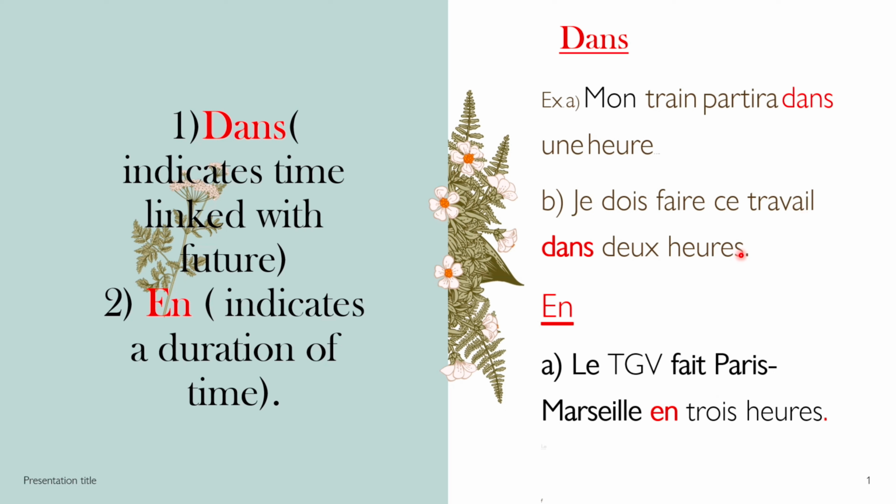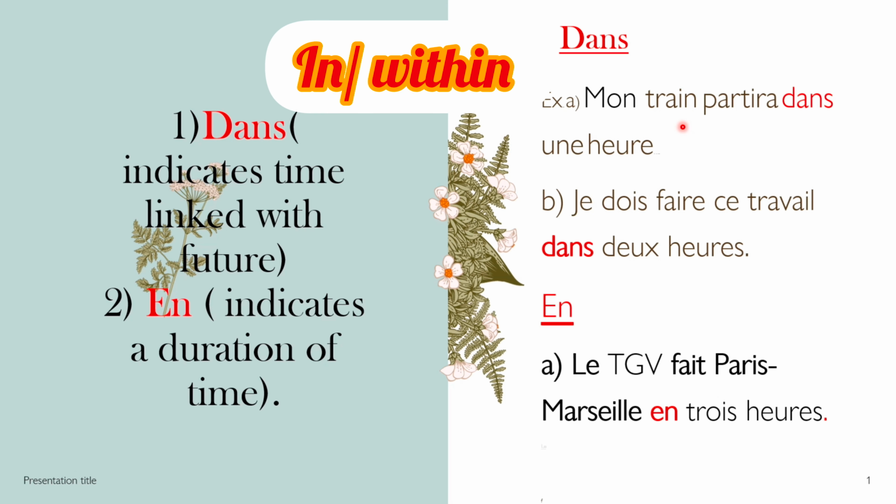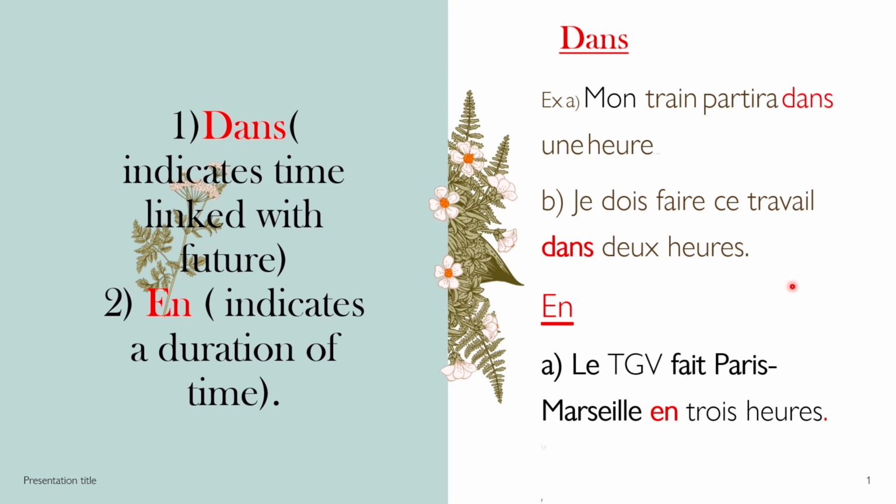Now look at the second example. Je dois faire ce travail dans 2 heures. I have to do this work in 2 hours. Sometimes this dans can be translated in English as "within" as well. In or within, both. So, je dois faire ce travail in 2 hours or within 2 hours.